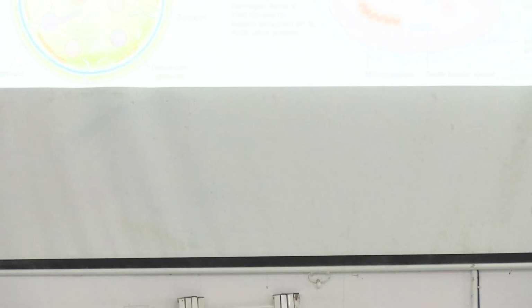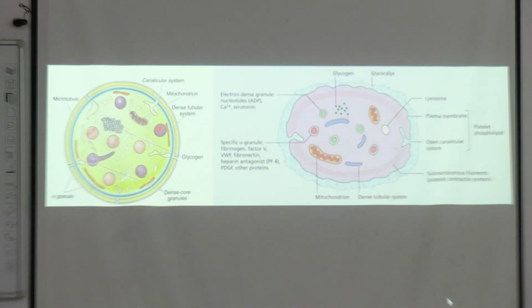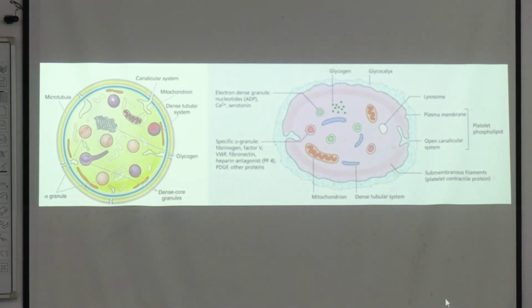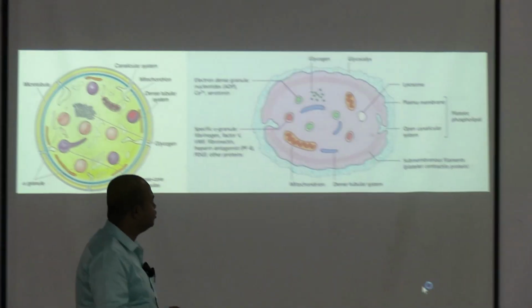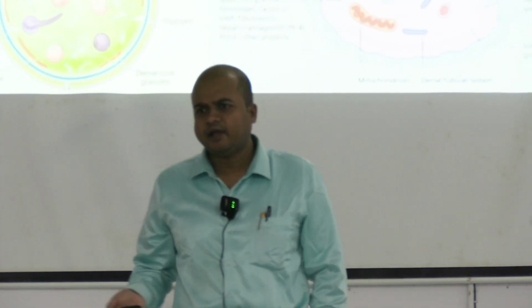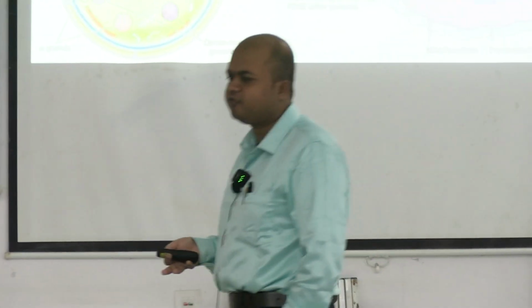And this canalicular system, you will find this term mentioned in platelets. This system is found elsewhere in the body also, but in platelets, in some areas of the membrane it is found. This is called the open canalicular system in the platelet membrane. So: membrane, anucleated, alpha granules, dense granules, and the various cellular organelles. And obviously, like most cell membranes, it will contain phospholipids.